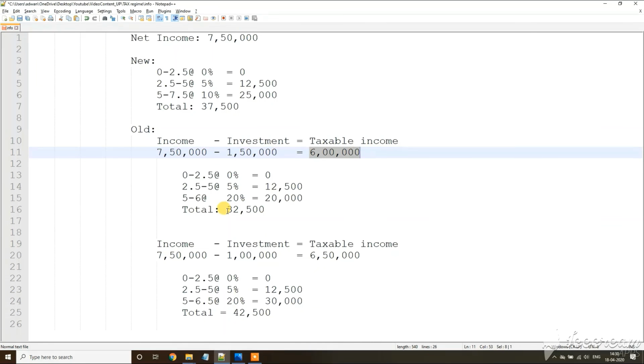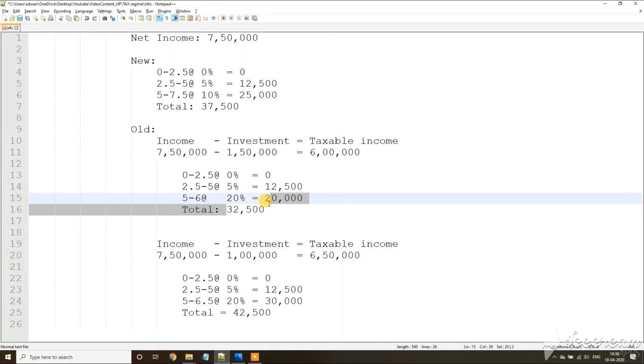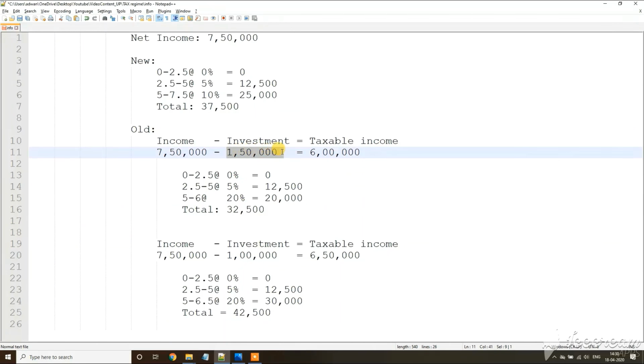If you total all these things, we have to pay this much tax based on this much of investment. So 32,500 is the final tax. So here you are paying more tax, here you are paying less tax, but it is conditional. You have to make this much investment. Now let's see one more calculation. If I reduce this investment, then what happens?